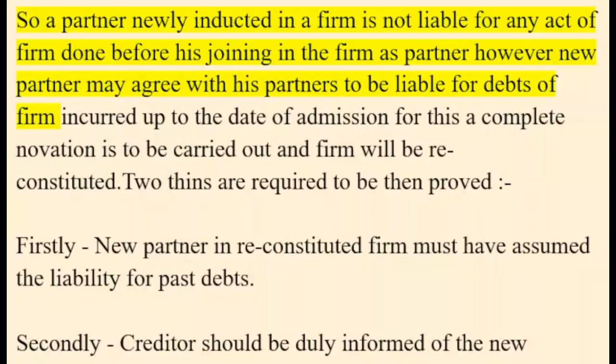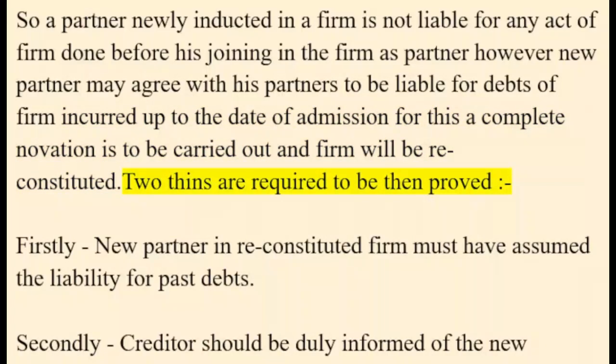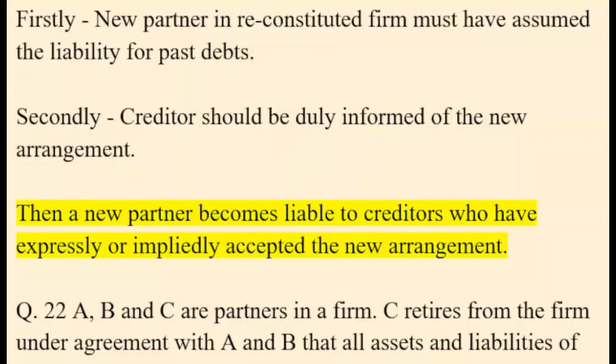However, a new partner may agree with his partners to be liable for debts of the firm incurred up to the date of admission. For this, a complete novation is to be carried out and the firm will be reconstituted. Two things are required to be then proved. Firstly, the new partner in the reconstituted firm must have assumed the liability for past debts. Secondly, the creditor should be duly informed of the new arrangement. Then a new partner becomes liable to creditors who have expressly or impliedly accepted the new arrangement.